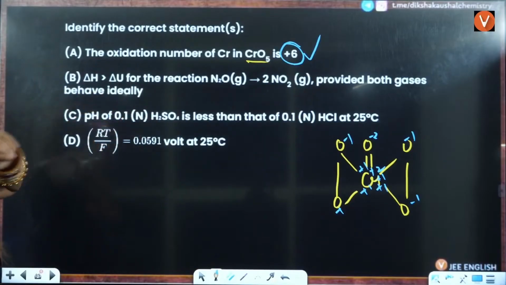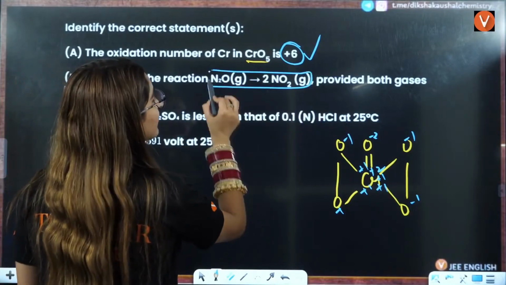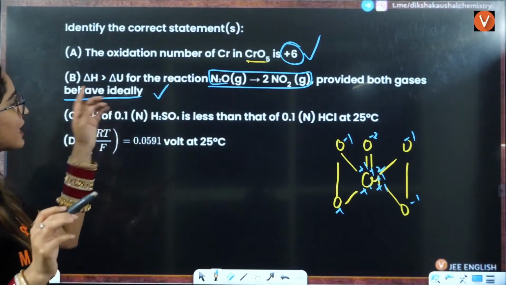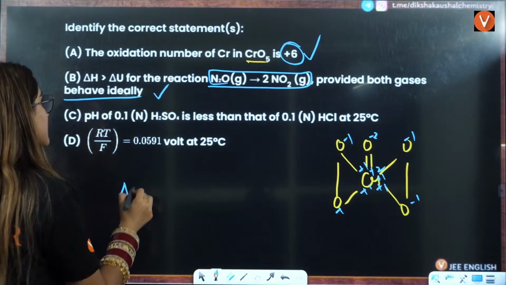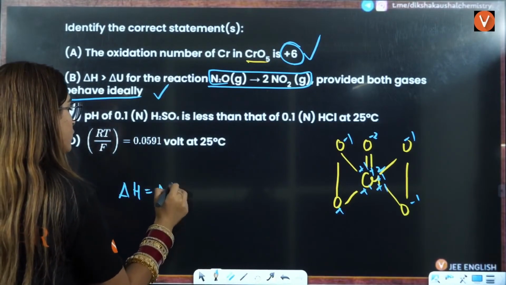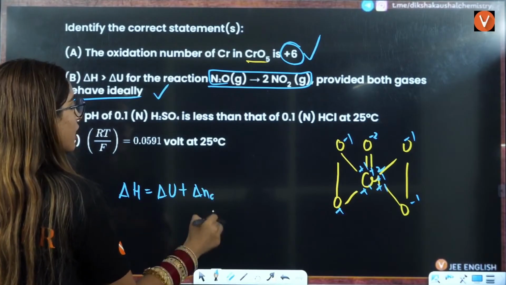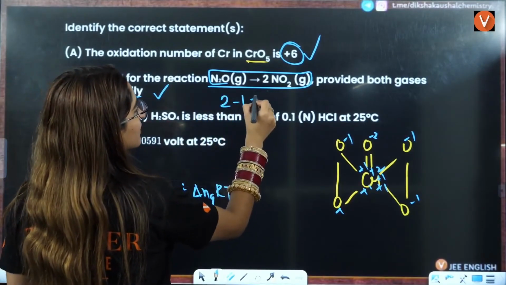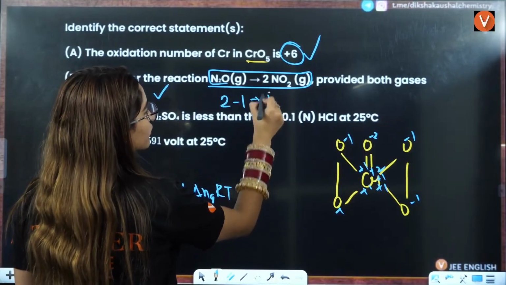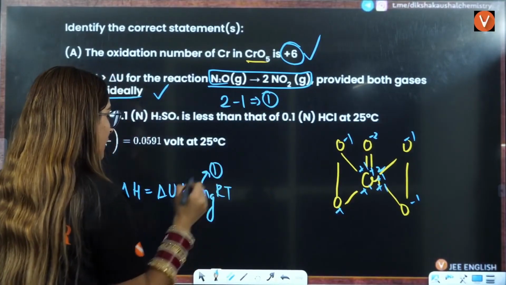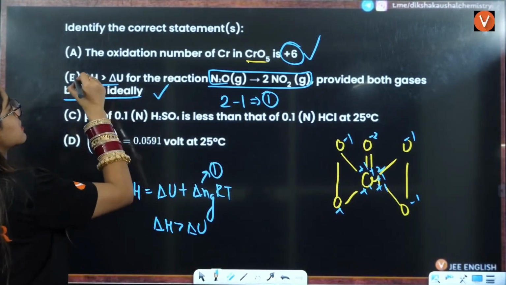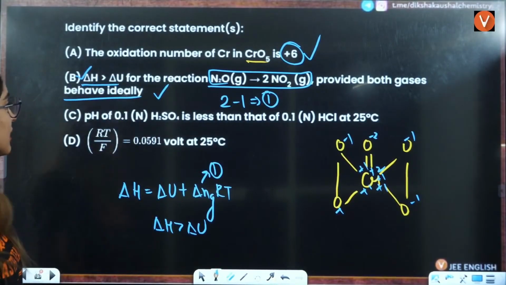Delta H is greater than delta U for the reaction. For this reaction, they are saying, provided that both gases behave ideally. See, simple thing is delta H is equal to delta U plus delta n g RT, right? If this is 2 minus 1, that is 1 only. If this is 1, that means delta H will be greater than delta U. This is also the correct answer, right?